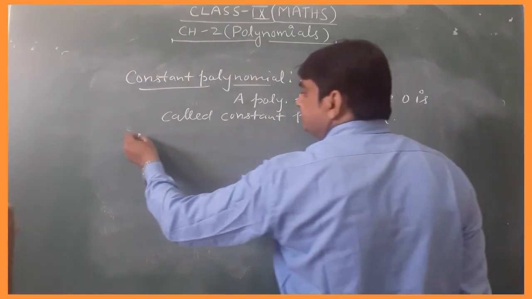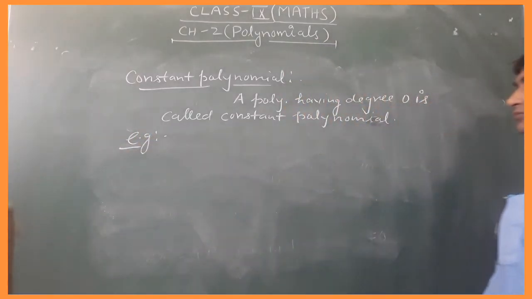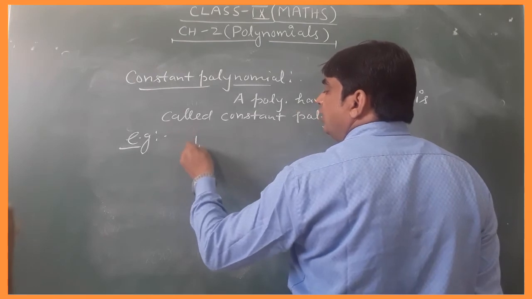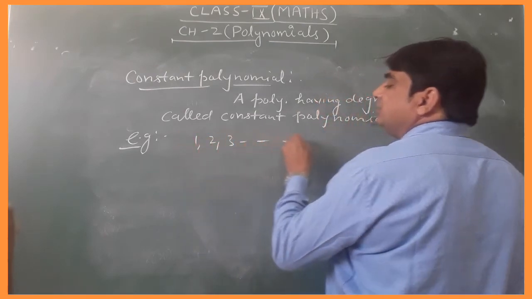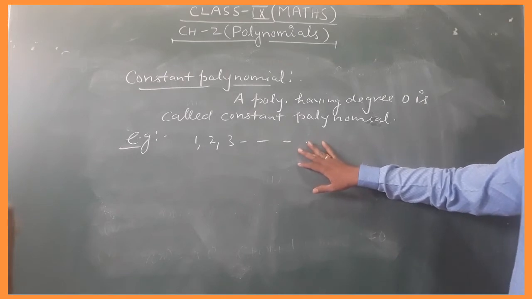For example, 1, 2, 3. This is a constant polynomial.